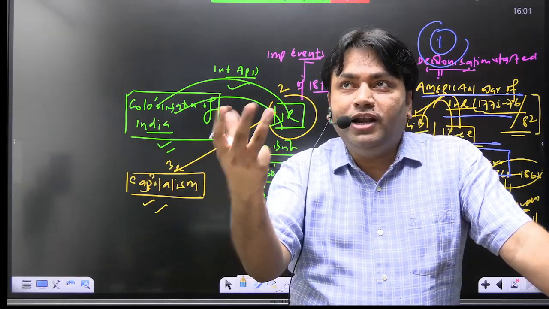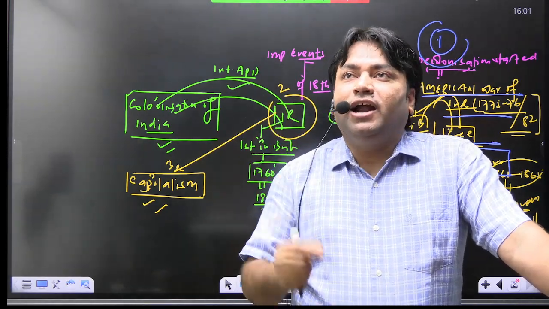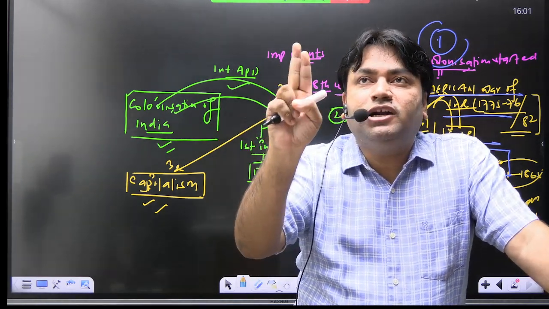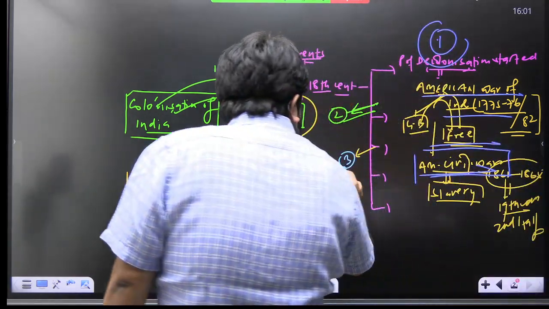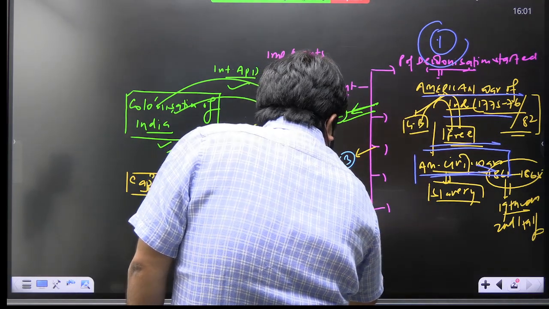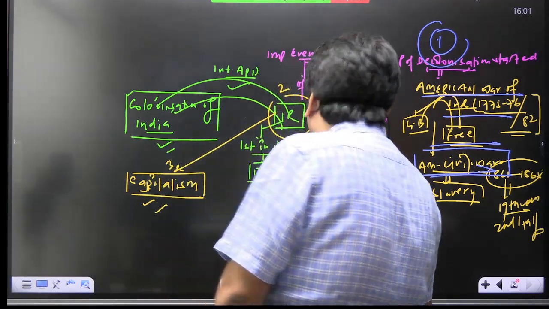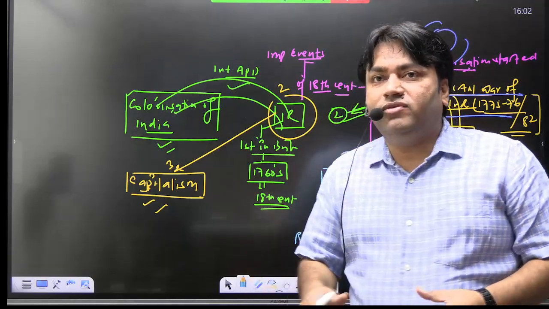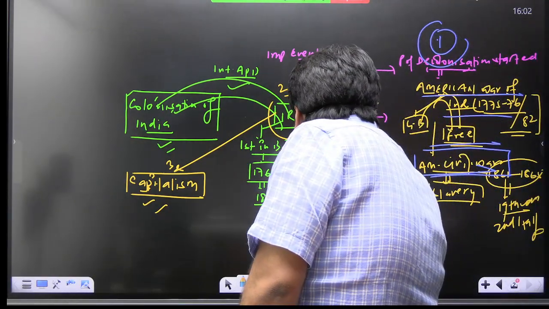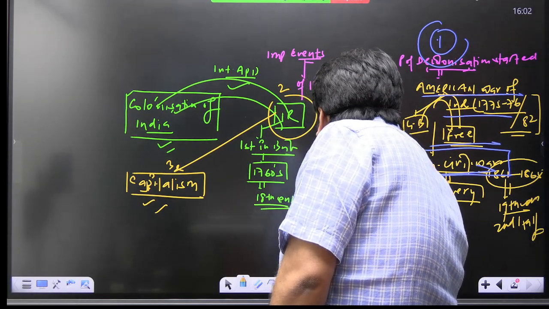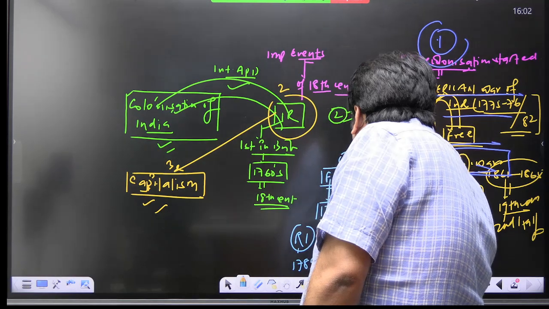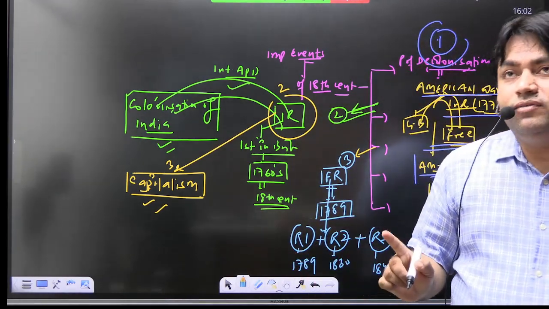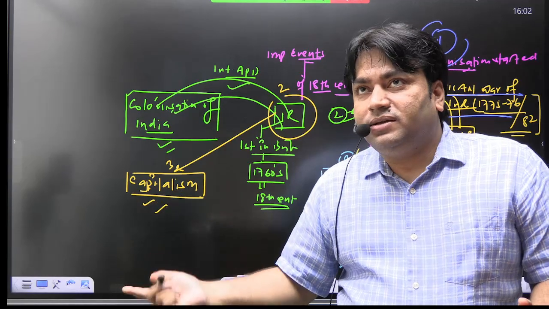So France, we need to study. French Revolution, we need to study. And the most important thing is that this French Revolution was not one revolution. It was a set of 3 revolutions. So when you are saying French Revolution, it means R1 plus R2 plus R3, ये 3 revolutions. R1 in the year 1789, R2 in the year 1830, and R3 in the year 1848.